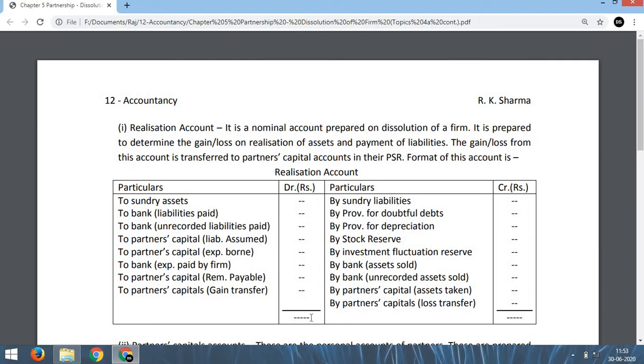Similarly, if the debit side total of the realization account is more than the credit side total, then the balance will be here. This balance is called loss on realization. That loss will also be transferred to partners' capital in the old profit sharing ratio. So we have to write "By partners' capital account, loss transferred." Here profit transferred or gain transferred, here loss transferred. That means the balance of this account is called either realization profit or realization loss, and that is to be transferred to the partners' capital accounts and shared among the partners in their profit sharing ratio. So this is how we prepare the realization account.